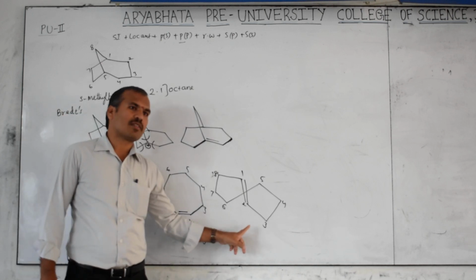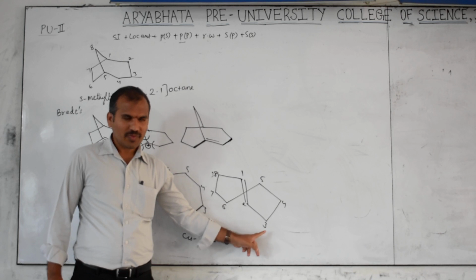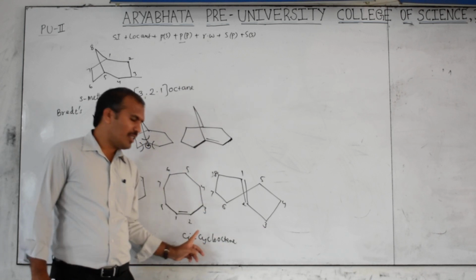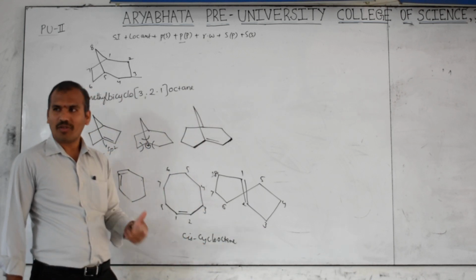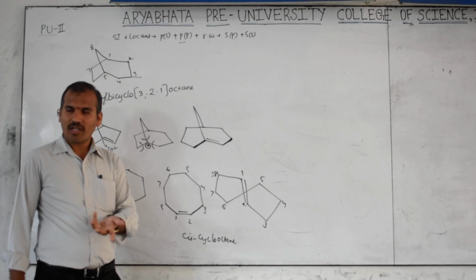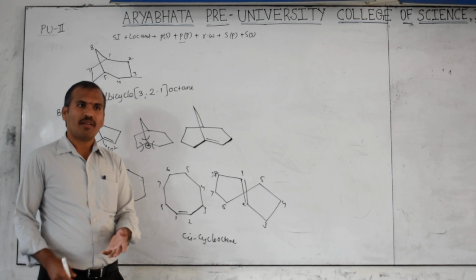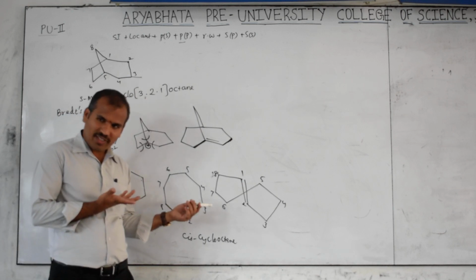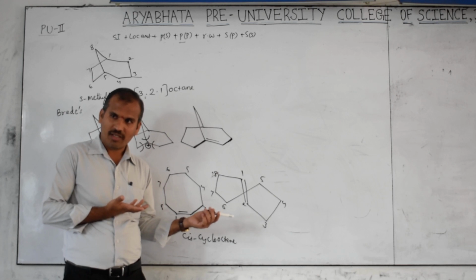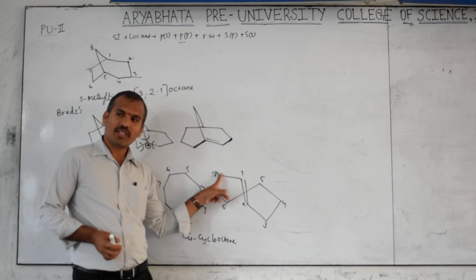Now we can write it as trans cyclo-octene. This is chiral. You know chiral, achiral? You don't know? Halo alkene chapter, second year. Chiral means what? Four different groups. Here, what is it?